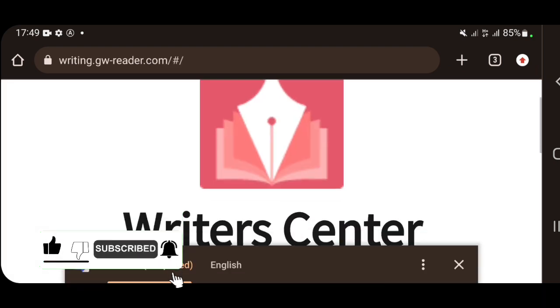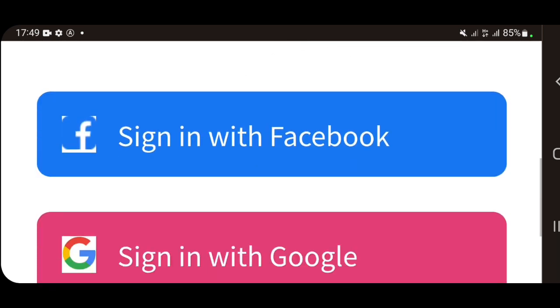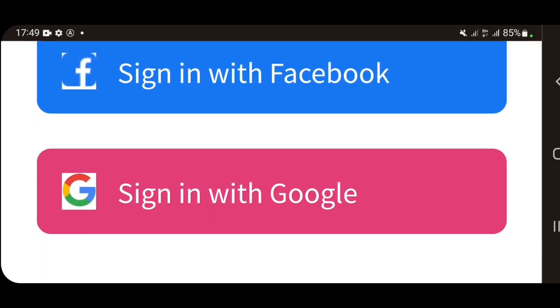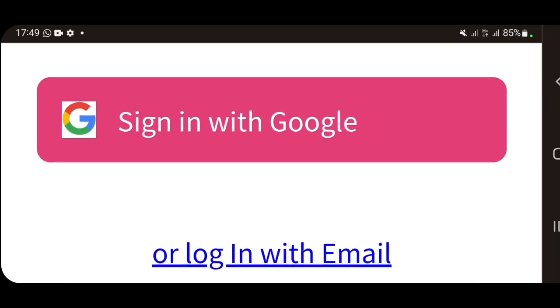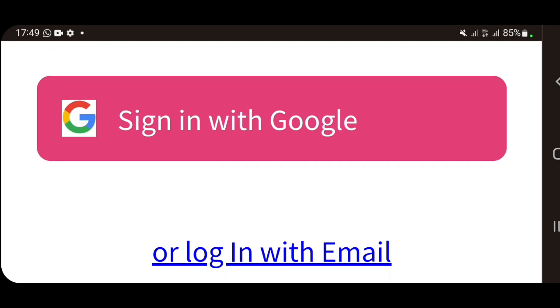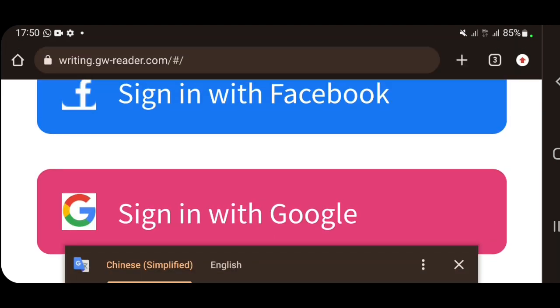All you have to do is log in, sign in with your Facebook account, or just sign in with Google. I always love making use of Google, or you can just sign in with your email. All these things are very simple. When you do that, you are going to follow the instructions. I don't want to do it in this video because I don't want this video to be long. You follow the instructions and you are good to go.